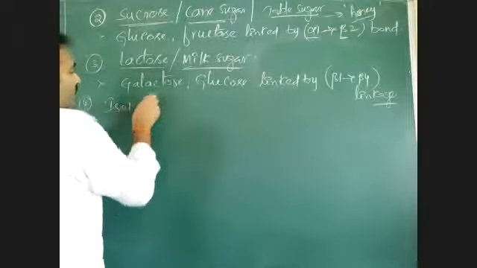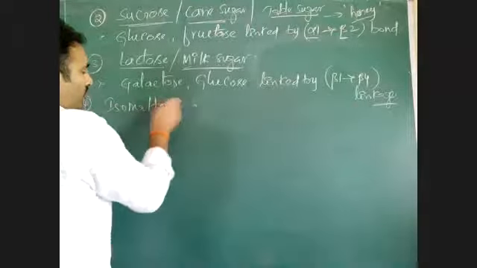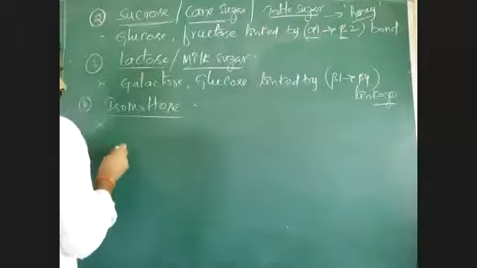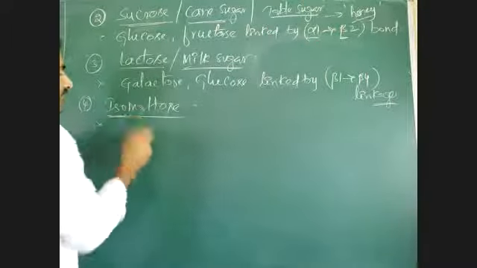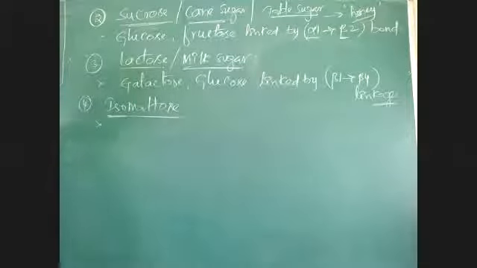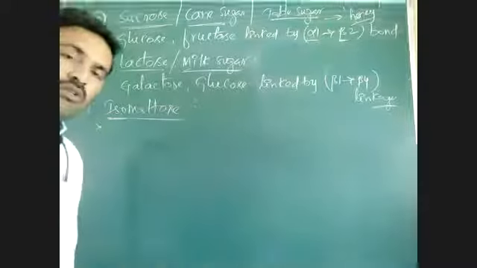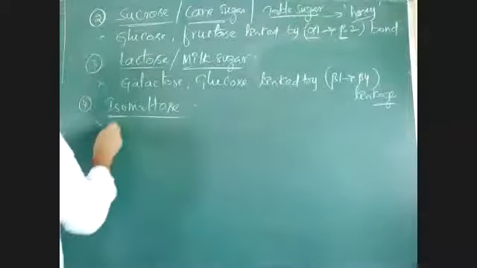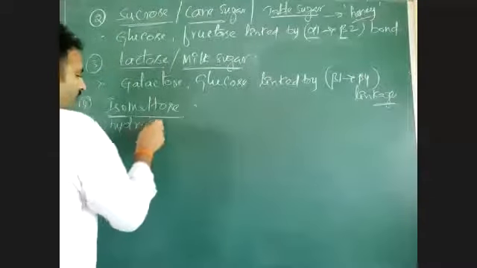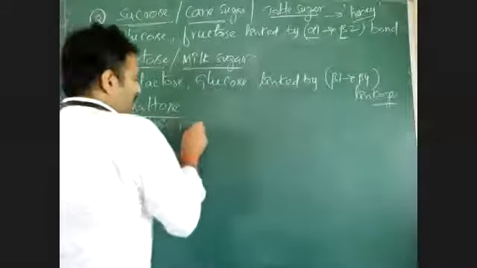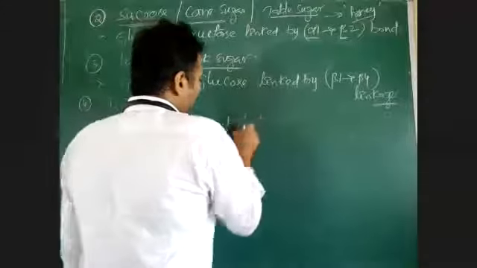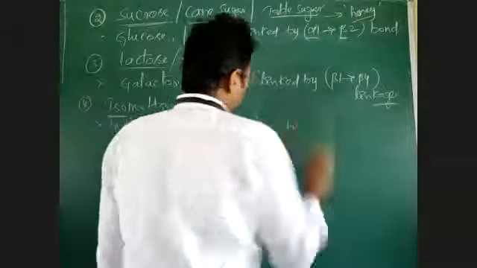Then isomaltose. Iso means similar. It is an isomer of maltose, so it is called isomaltose. Isomaltose is also a hydrolysis product of starch. During breakdown of starch, there is formation of another sugar called isomaltose, which is a disaccharide.